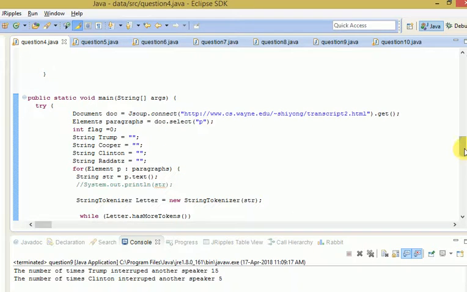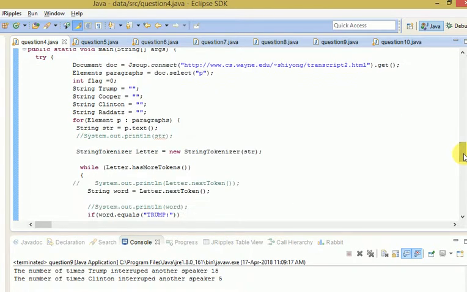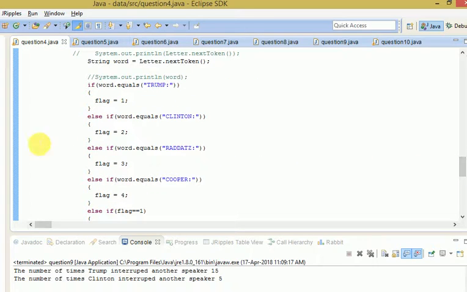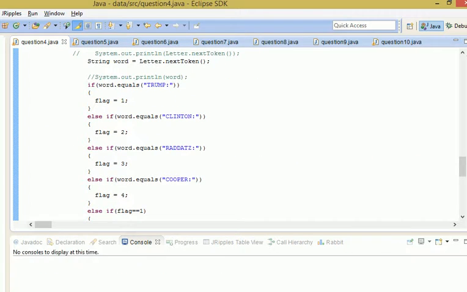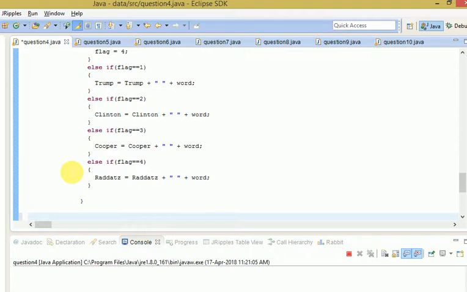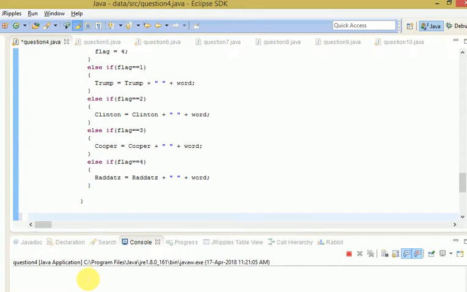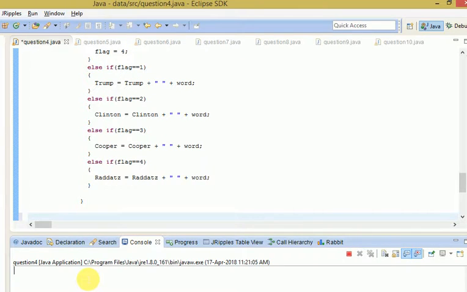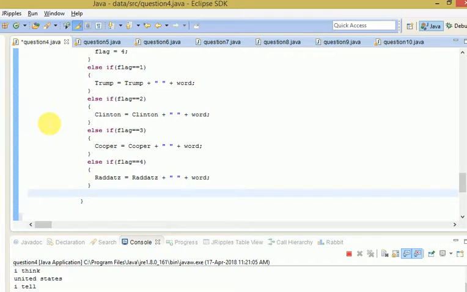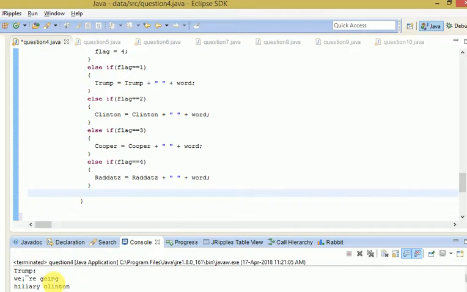For the 2-gram words, if we run the program, we can see the output right here. So when we run the program, we saw this output, and let's take any of the examples and check whether it is right or not.